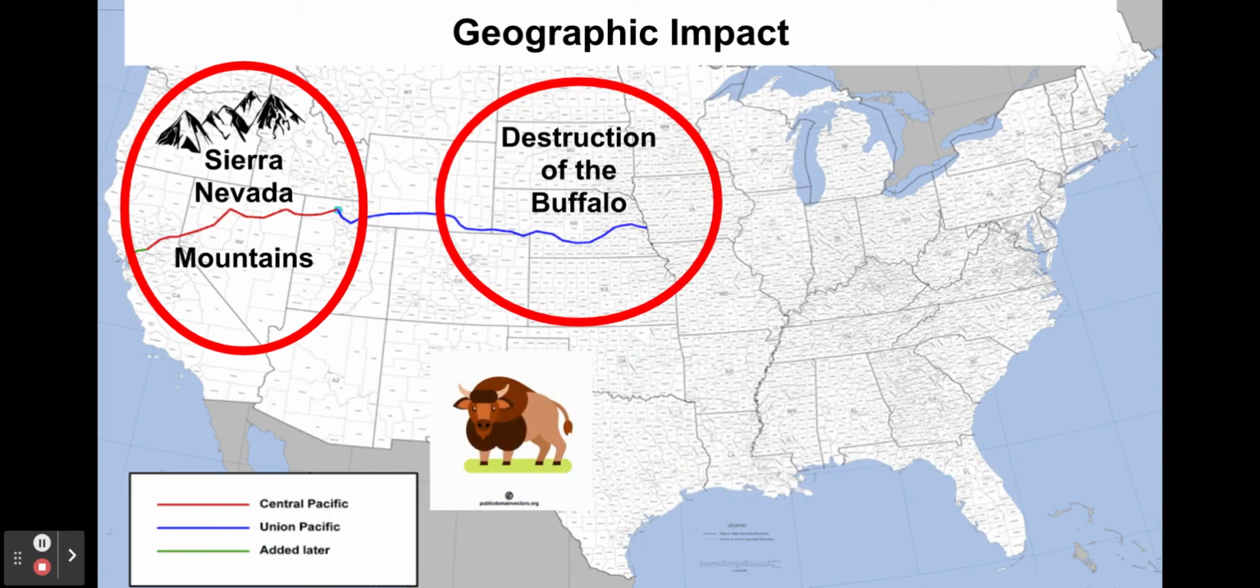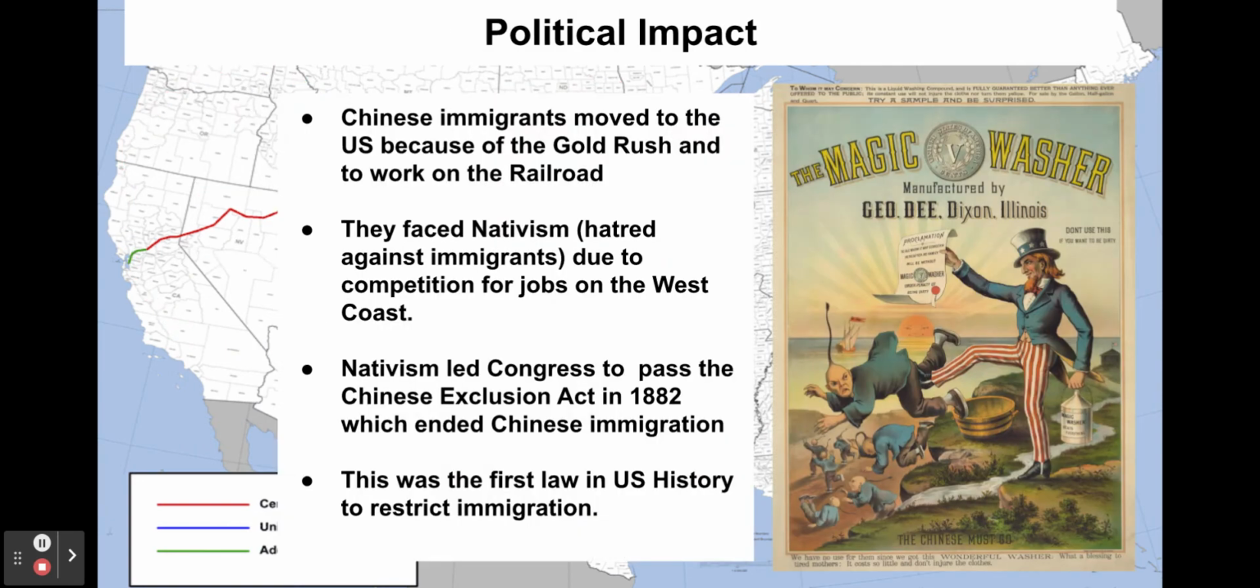The second geographic impact we looked at a little last week, and that's the destruction of the buffalo. When they were building the railroad, they destroyed the buffalo's habitat, so that impacted some of the buffalo and led them to die. And then the railroad workers also hunted the buffalo and used different materials from the buffalo to gain a profit. This hurt, obviously, the buffalo, almost causing it to be extinct, but it also severely impacted the Native American tribes.